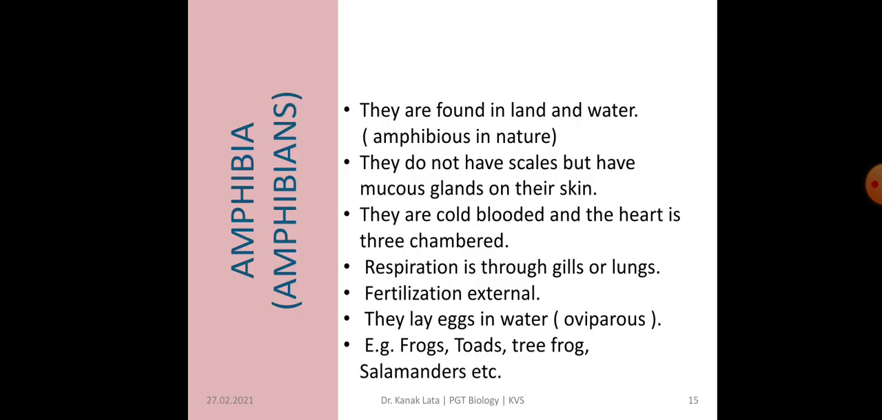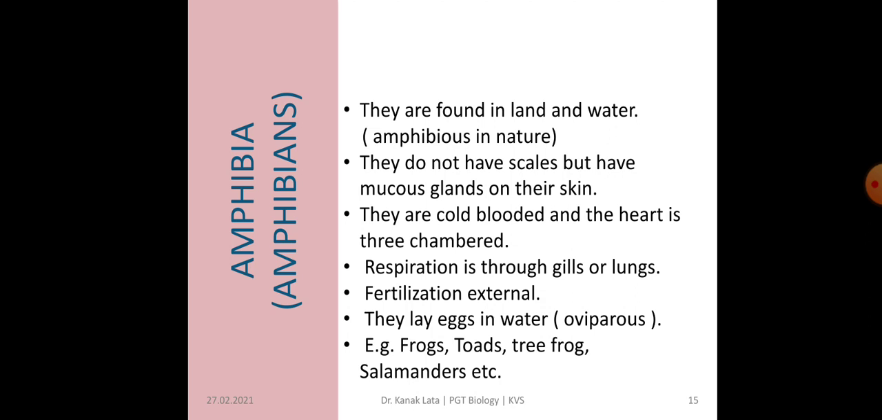Now the next class is Amphibia, also called amphibians. Amphi means both and bia means life. So they are the organisms which are found on land and in water. That is why they are called amphibious in nature.